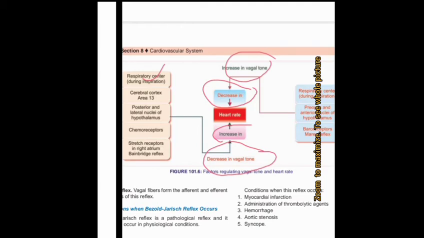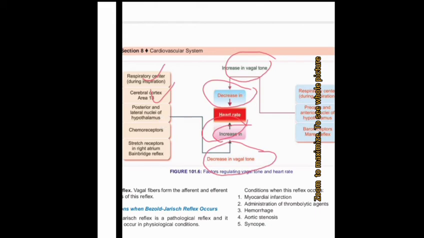which leads to decreased heart rate. Now, the areas responsible for a decrease in vagal tone, so that heart rate increases: first, the posterior lateral nucleus of the hypothalamus. This is mainly responsible for heart rate balance by decreasing the vagal tone.